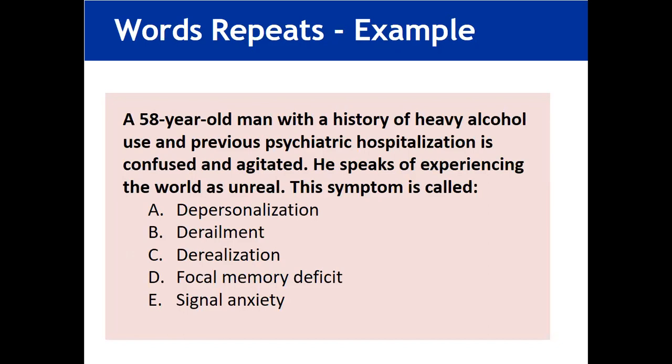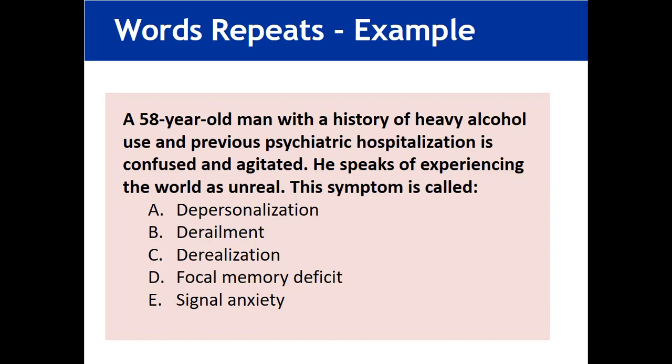For example, here is a question: a 58-year-old man with a history of heavy alcohol use and previous psychiatric hospitalization is confused and agitated. He speaks of experiencing the world as unreal. This symptom is called: the options are depersonalization, derailment, derealization, focal memory deficit, and signal anxiety.